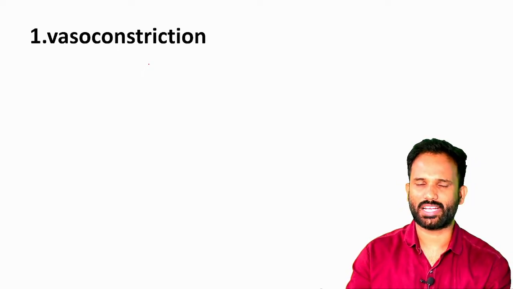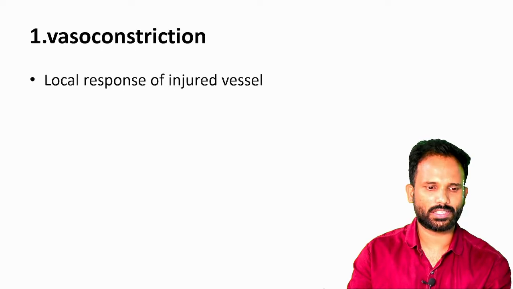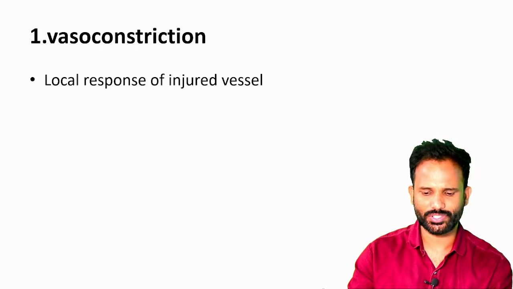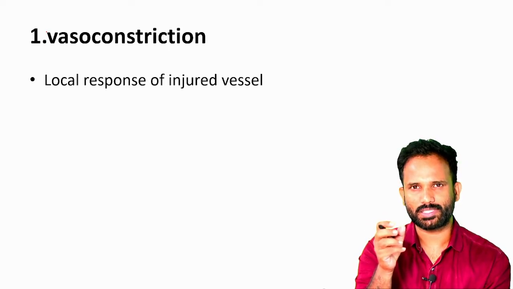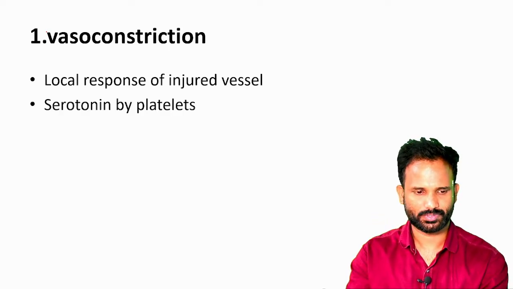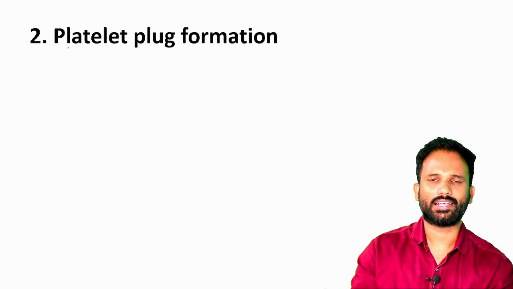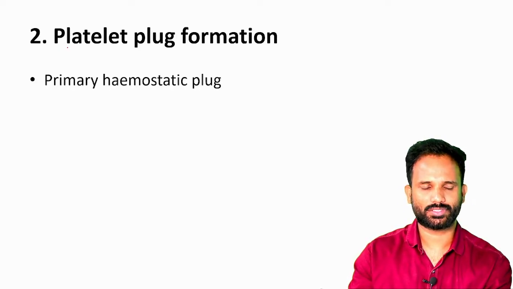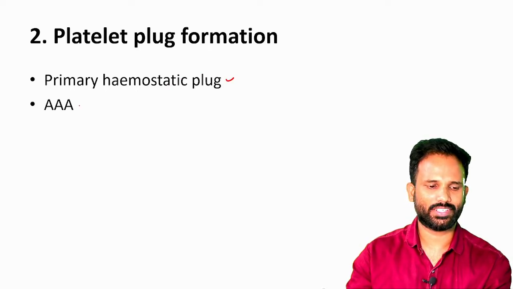Vasoconstriction, as we already mentioned, is due to serotonin from platelets, and also by the local myogenic response of the vessel. Whenever the injury occurs, the local smooth muscle will undergo constriction, along with the serotonin, which is the vasoconstrictor. Coming to the platelet plug formation, it is the primary hemostatic plug formation, and we know the three steps.